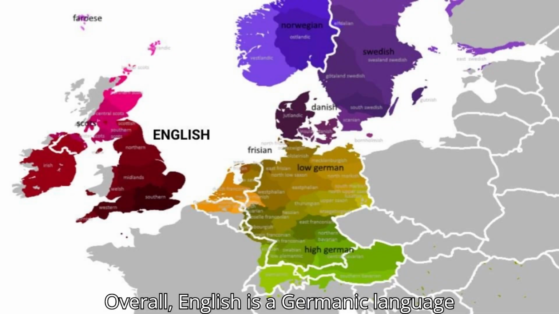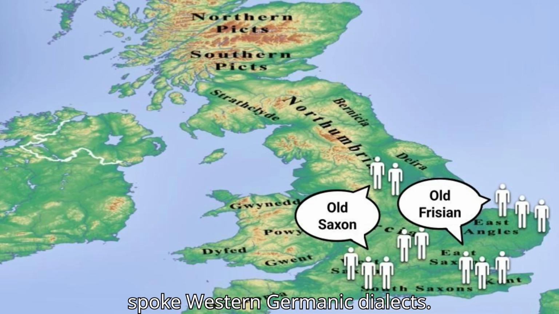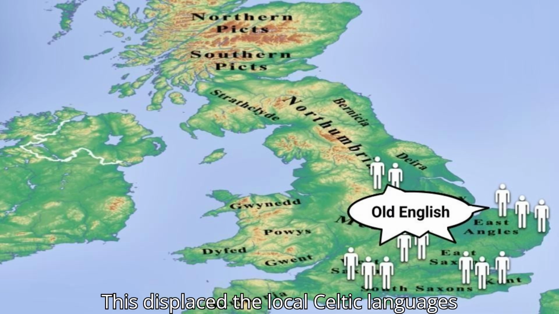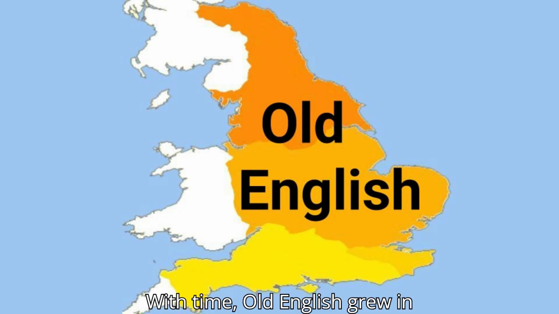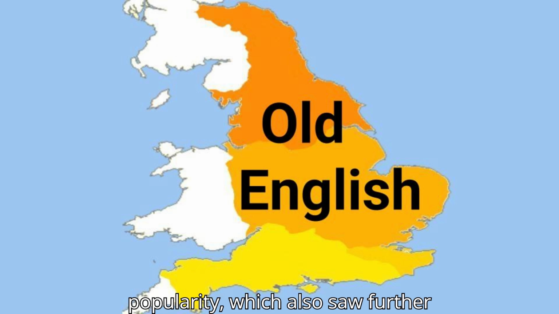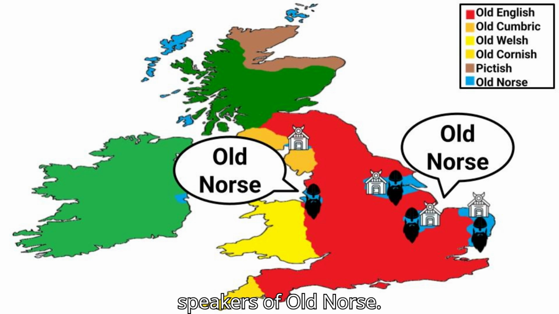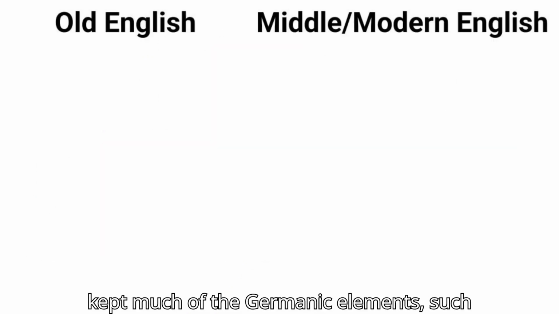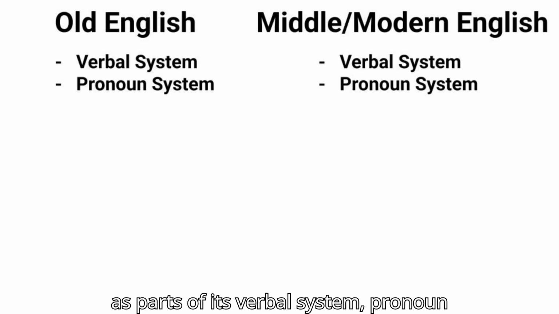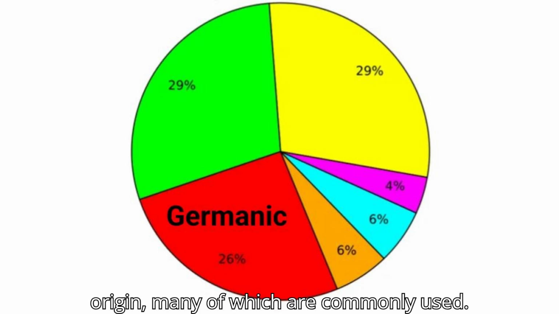Overall, English is a Germanic language because of settlers from northwestern Germany and Denmark 1500 years ago who spoke West Germanic dialects. This displaced the local Celtic languages of England in favor of what would become Old English, a Germanic language. With time, Old English grew in popularity, which also saw further influence from the North Germanic branch following Viking settlements, speakers of Old Norse. Old English would then develop into Middle and Modern English, which have kept much of their Germanic elements, such as parts of its verbal system, pronoun system, and much of its vocabulary. Today, about 26% of words are of Germanic origin, many of which are commonly used.